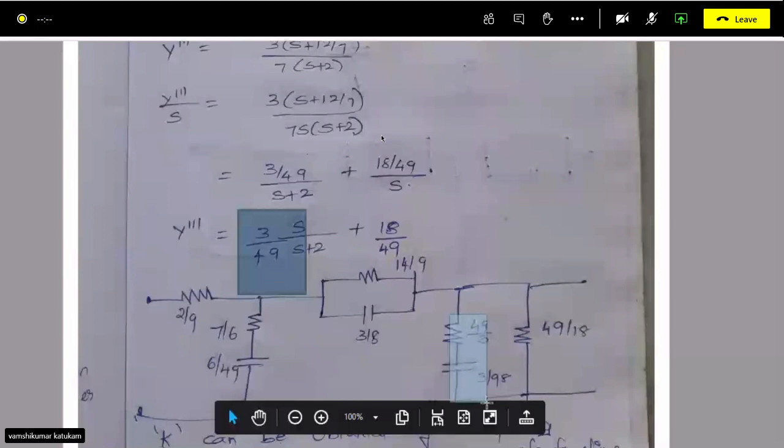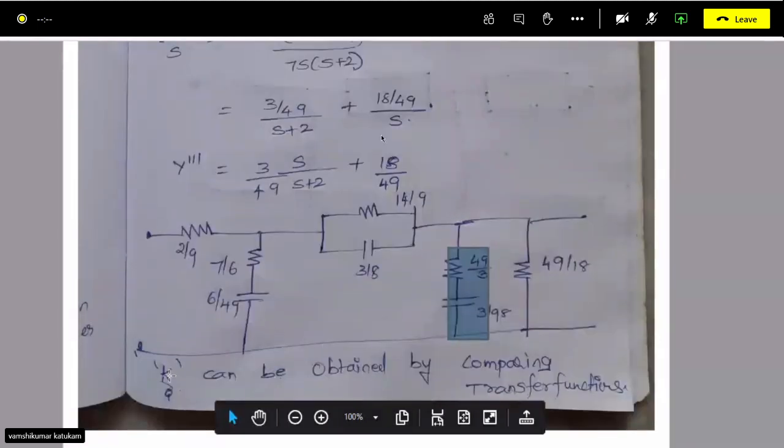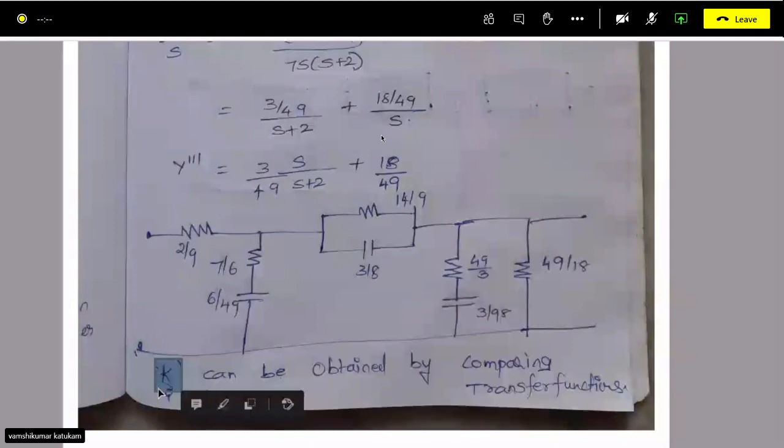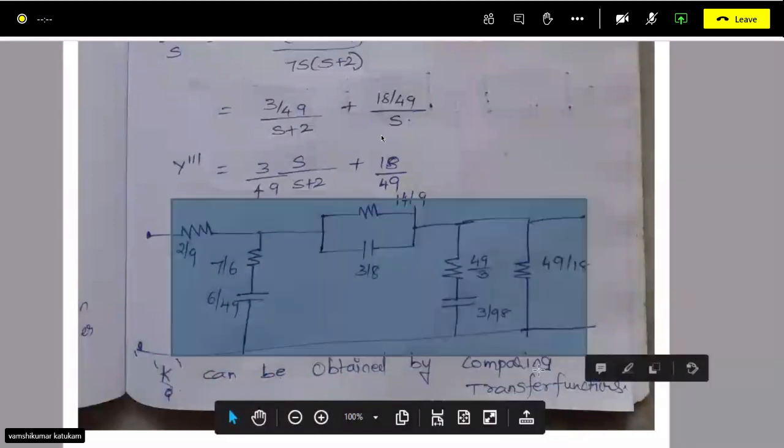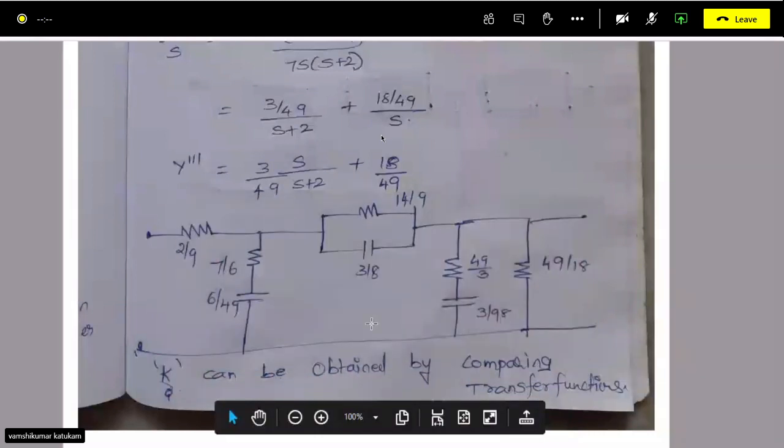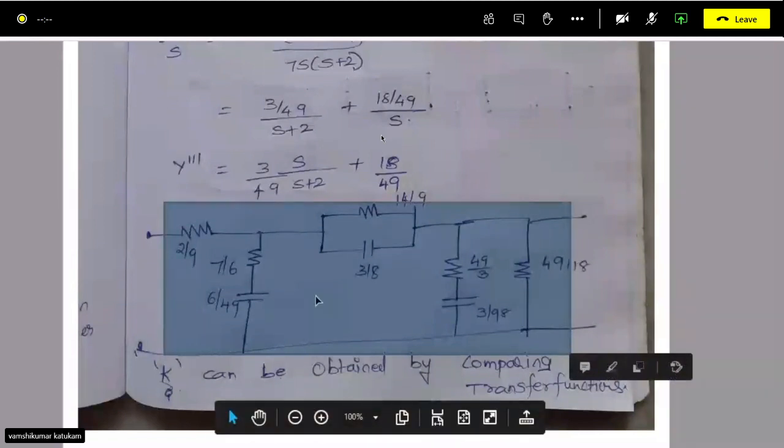So K can be obtained if there is a K in the given transfer function, by comparing the transfer function of this network and the given transfer function. Because we are realizing the given transfer function with this network, it means that K has to satisfy this network.